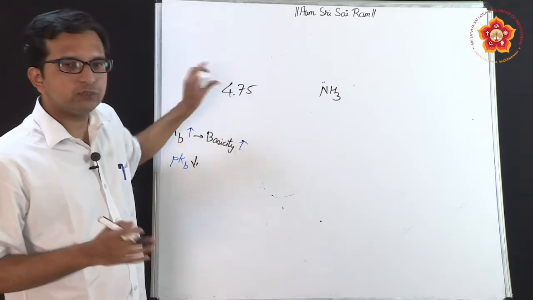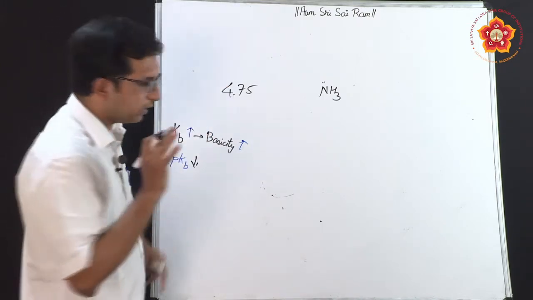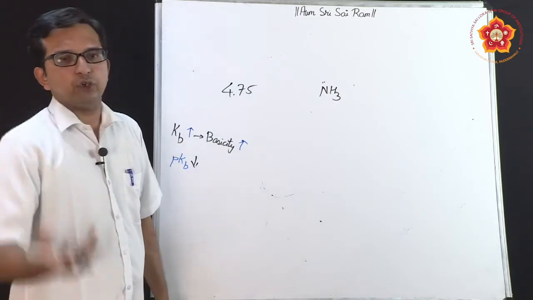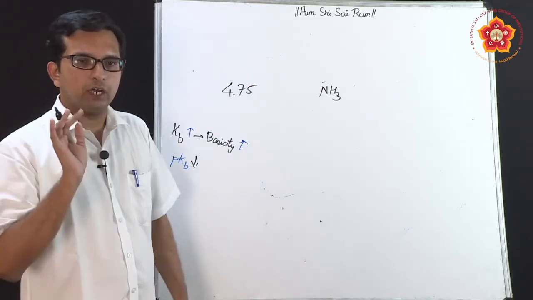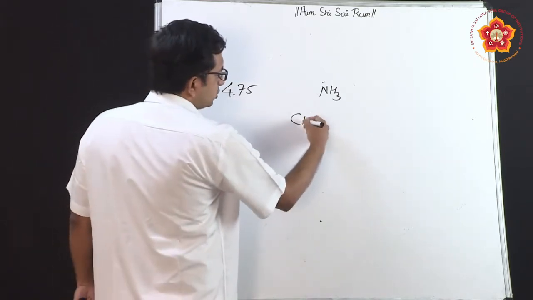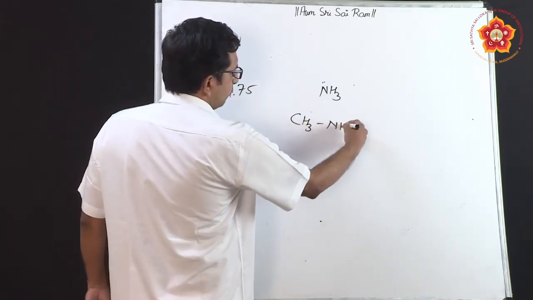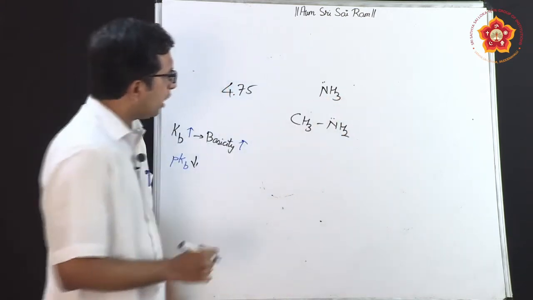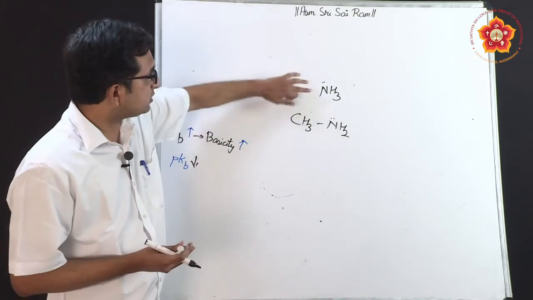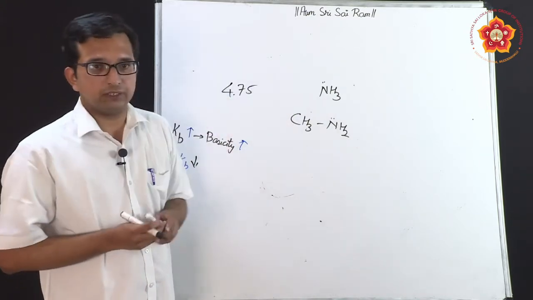Now, where did this 4.75 come from? It comes from the fact that a lone pair of electrons is present, ready for donation. Electron donors are called Lewis bases. Now, suppose I use a primary amine, where one of the hydrogens is replaced by CH3. The question now is, which is more basic?